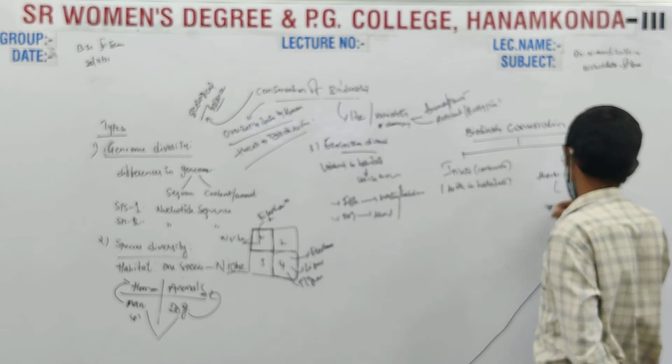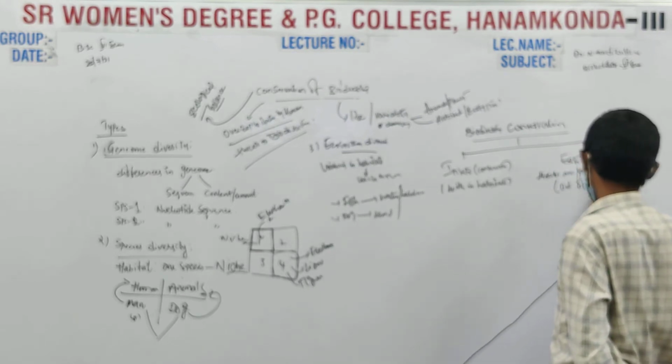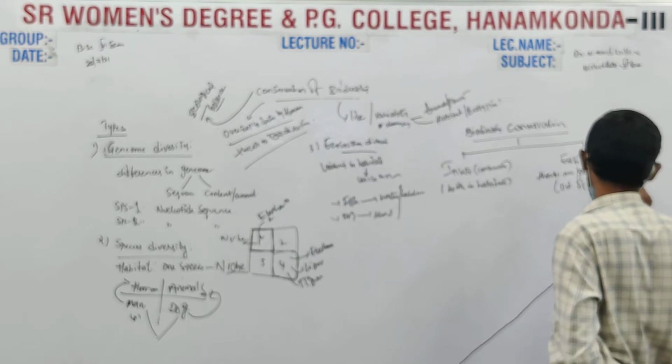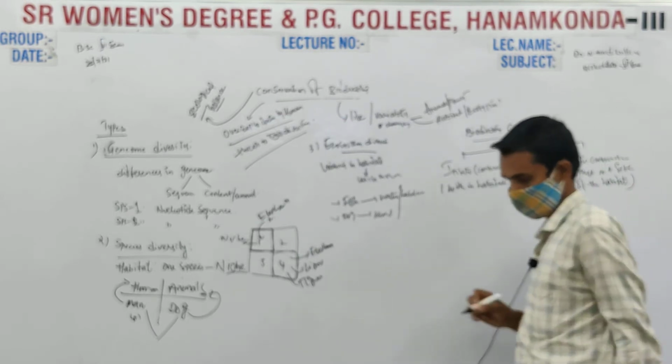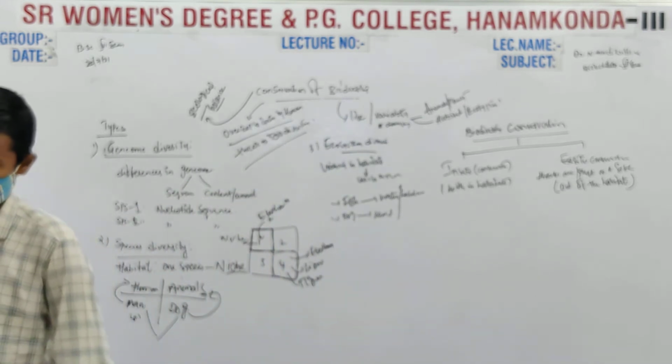That is called ex situ conservation, that is out of the habitat.